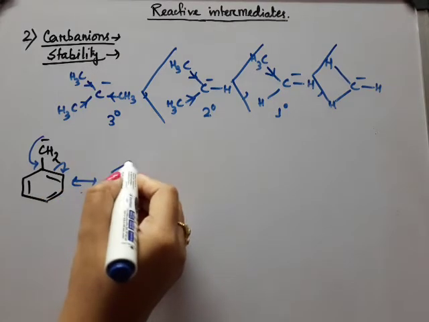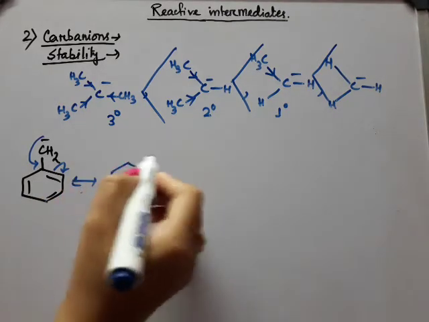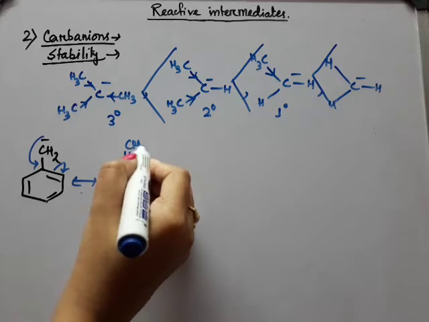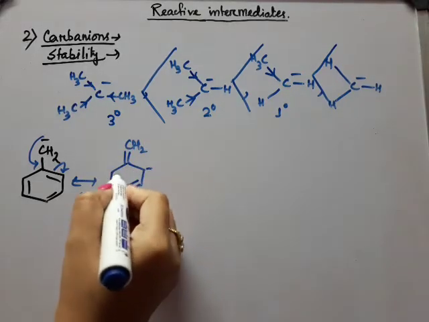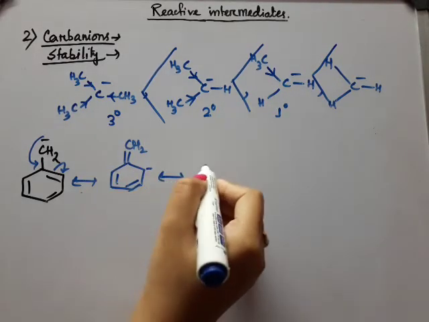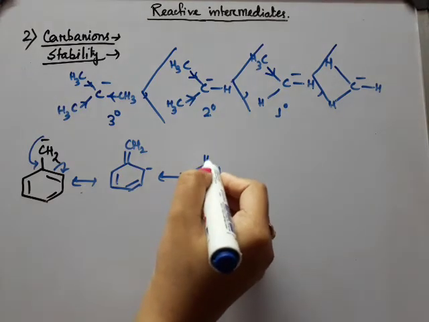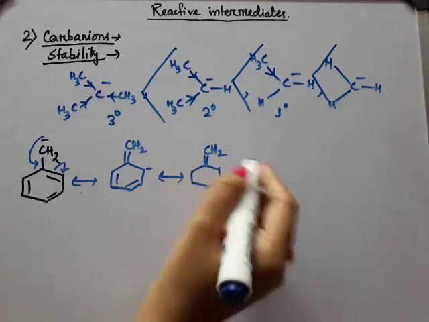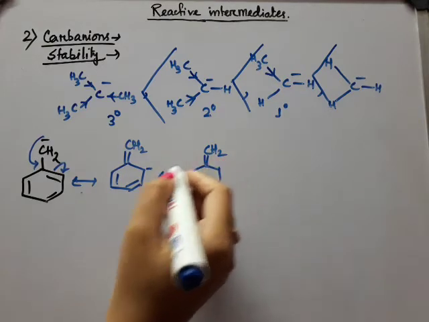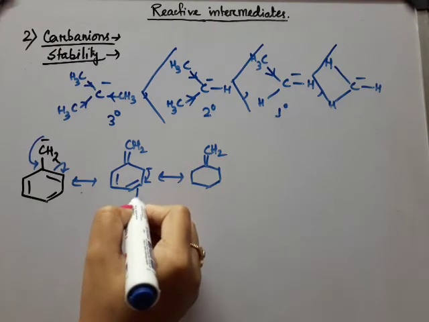That is why this type of system, in which the negative charge is in conjugation with a double bond, single bond conjugated system or aromatic system, can attain stability, okay.